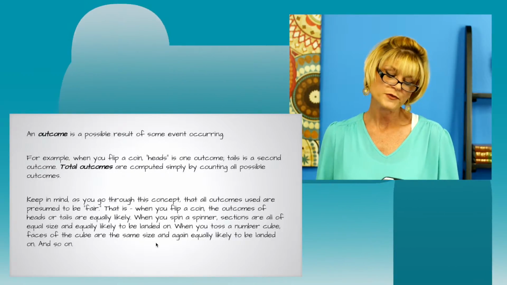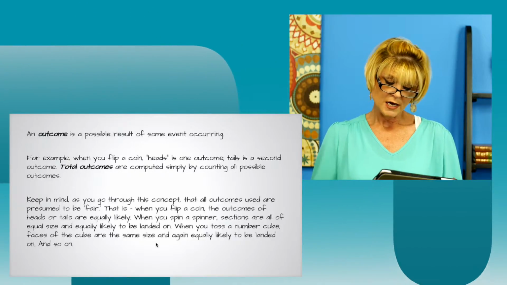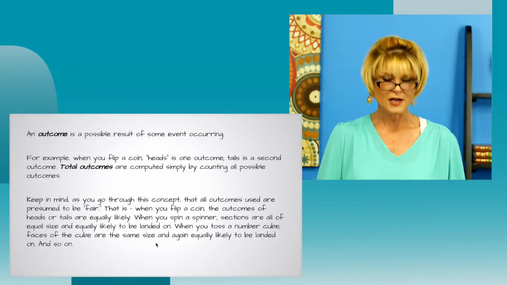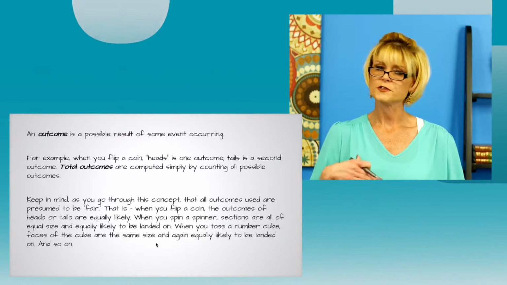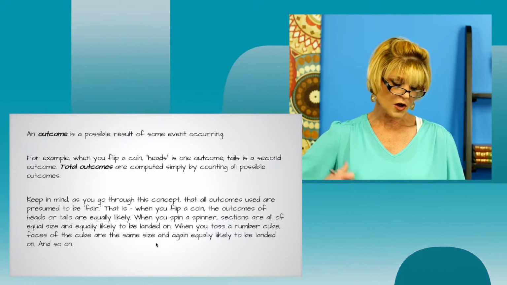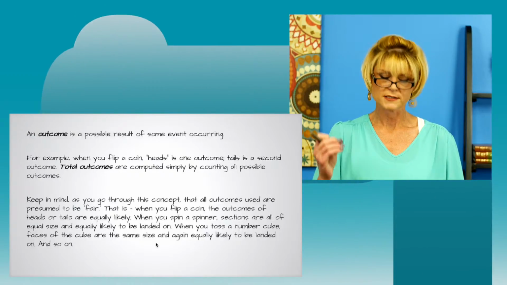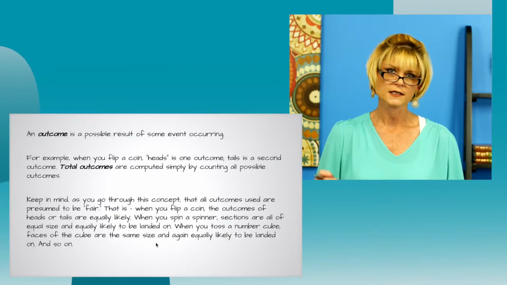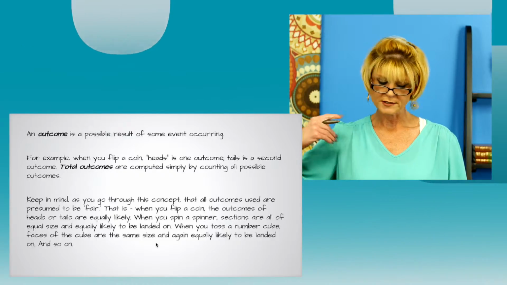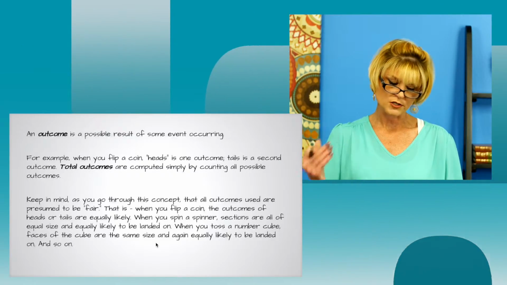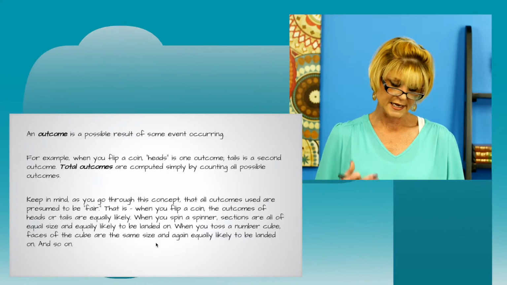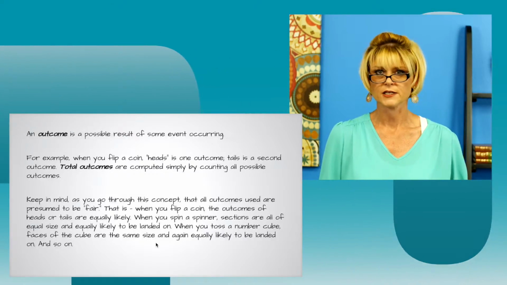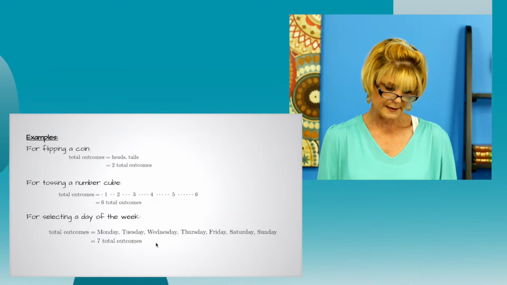Well, when you flip a coin, the outcomes of heads or tails are equally likely. When you spin a spinner, we're assuming that the sections are all of equal size and equally likely to be landed on. When you toss a die or a number cube, the faces of the cube are the same size and again equally likely to be landed on, and so on. Just wanted to say that.